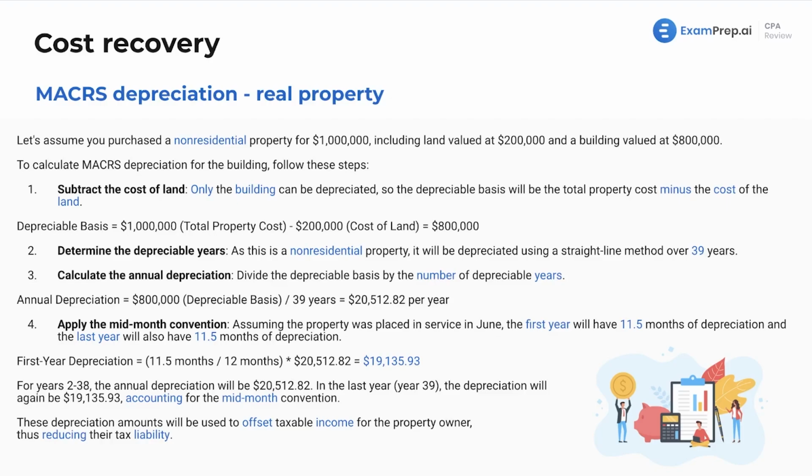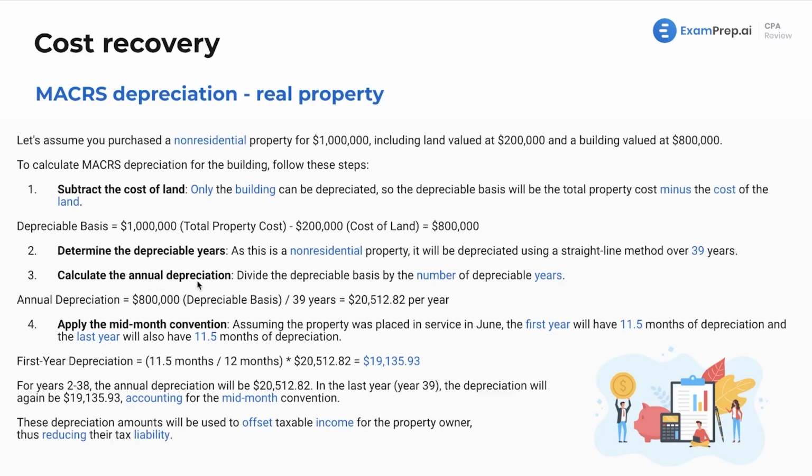All right, more examples here. Let's assume you purchased a non-residential property for $1 million, including land valued at $200,000 and the building valued at $800,000. So that's the breakout there. And the important point there is we see that, well, of the $1 million, the full amount's not getting depreciated. We have to subtract out the land because land is not depreciable. So calculating the maker's basis depreciation there, we are seeing that we are taking out that cost of the land. Then what is the amount of depreciable years? Well, we know that for that non-residential property, that's going to be 39 years because you have that memorized by now. For sure, you got that.